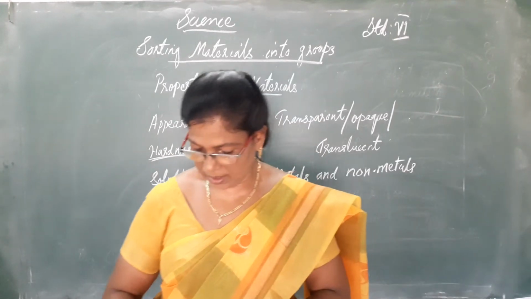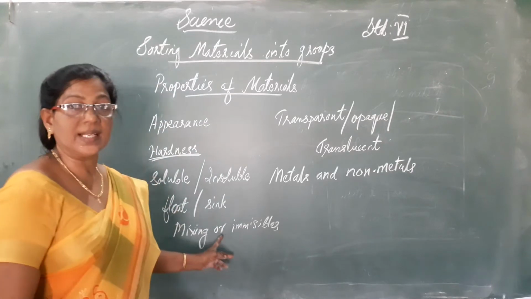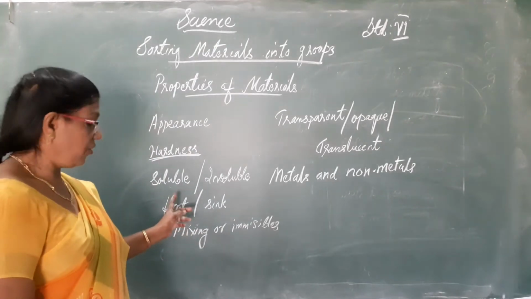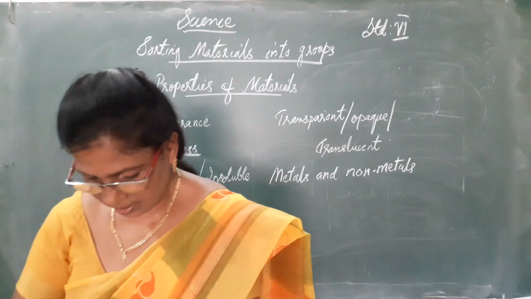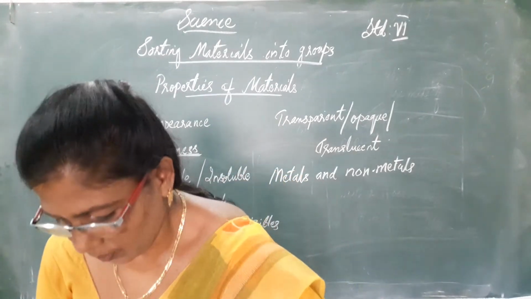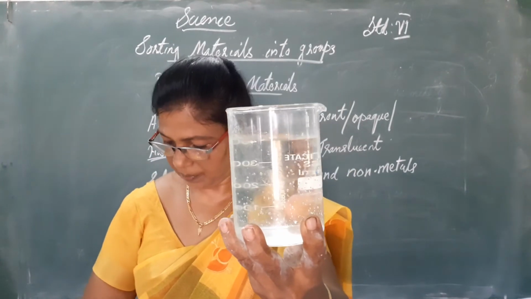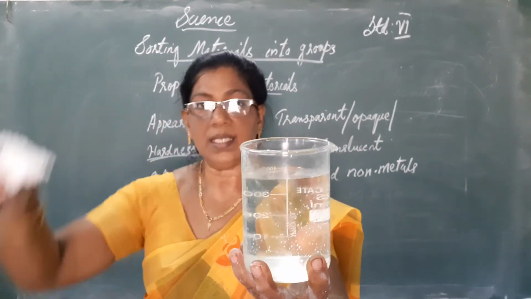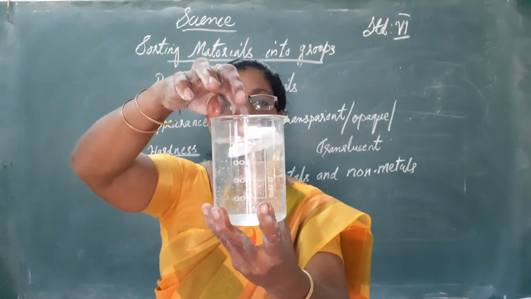Okay children, now the next property of materials is float or sink. Children, I will show you. This is water taken in a beaker and this is a thermocol. I will put it in, and what will happen to this thermocol?